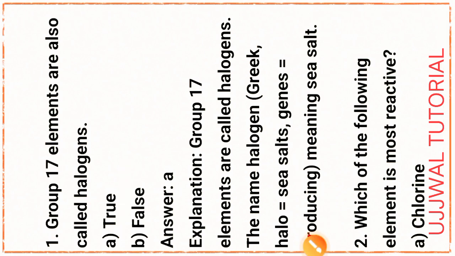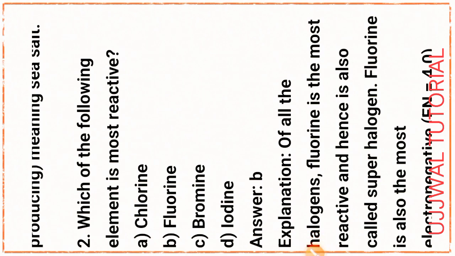Next question, question number 2. Which of the following element is most reactive? Option B, that is fluorine. Due to explain, of all the halogens, fluorine is the most reactive and hence is also called superhalogen.